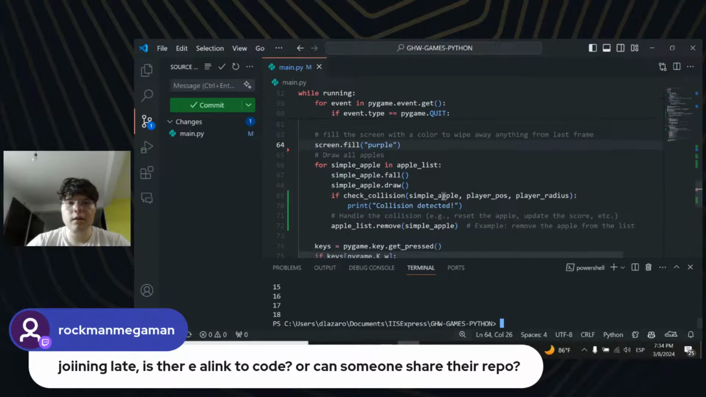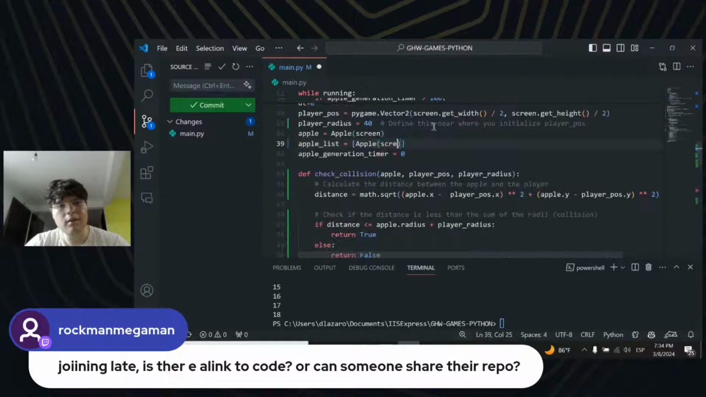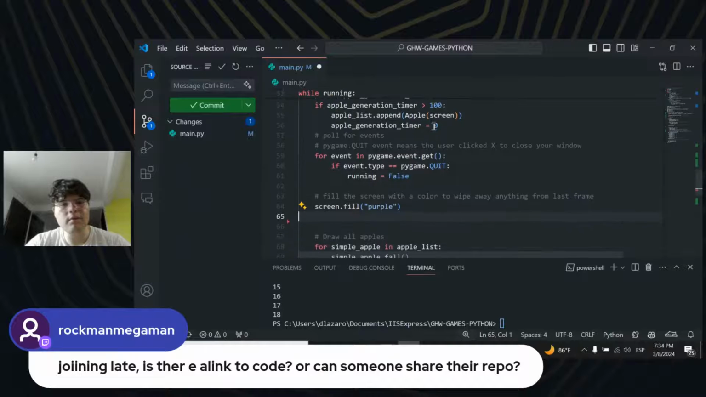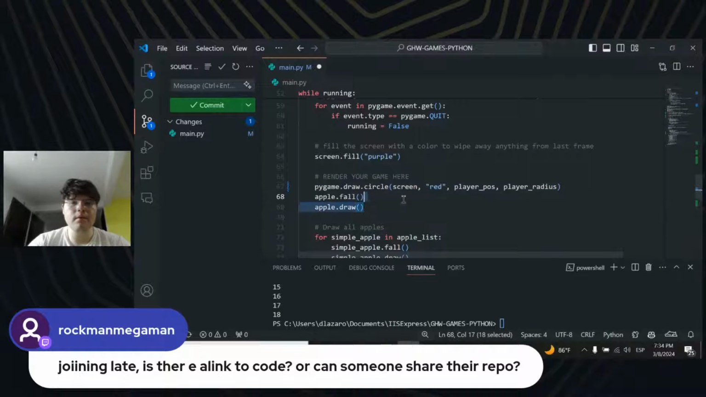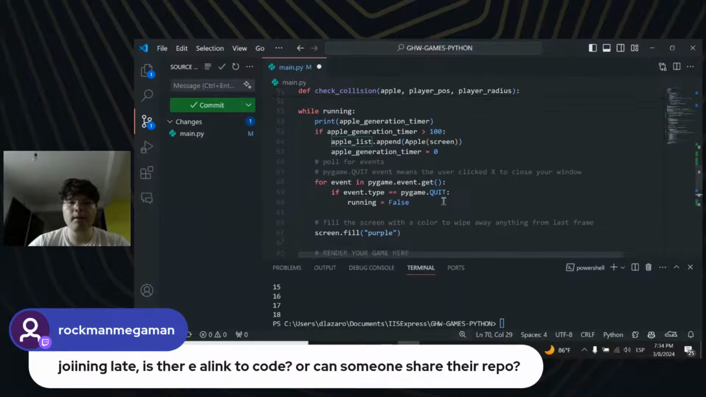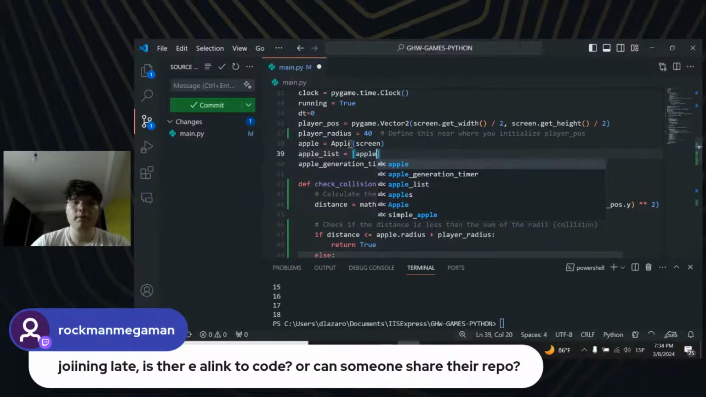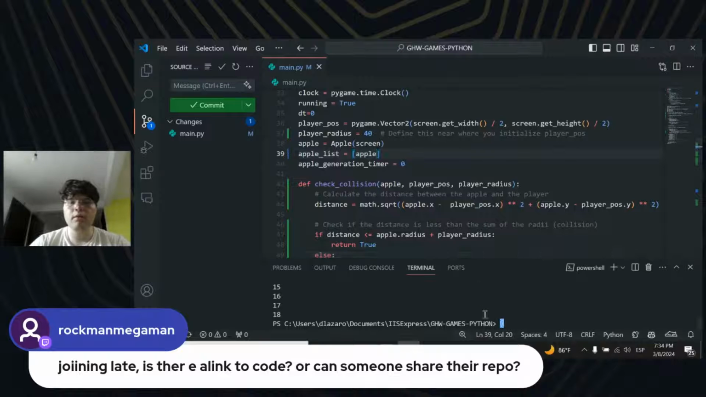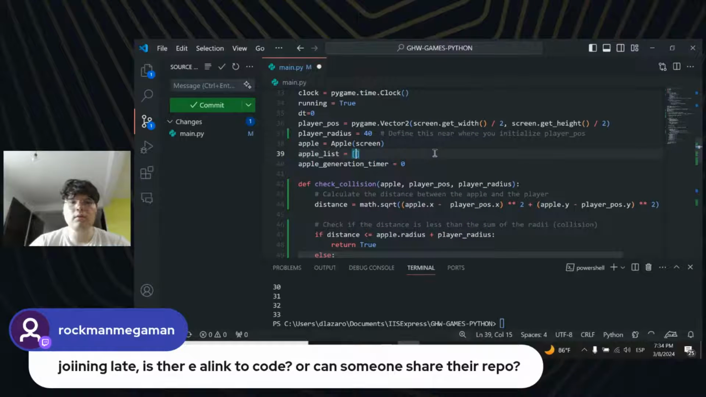What? Oh my god, what is this? Apple list. And where are you, circle? Why am I not seeing you? Oh yeah, there you go. Radius. And I should be starting the apple right here with apple. And let's see. Huh. Neat.